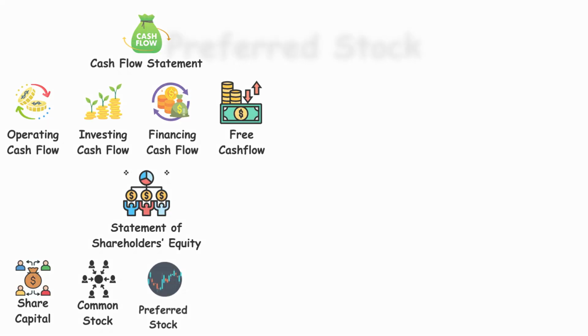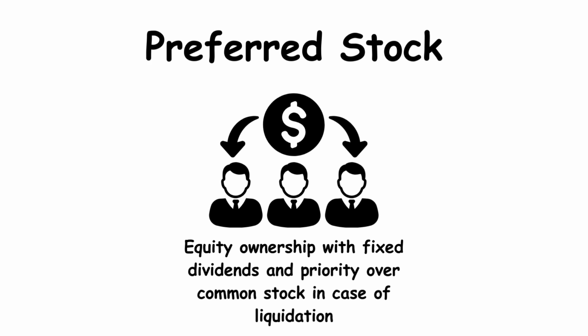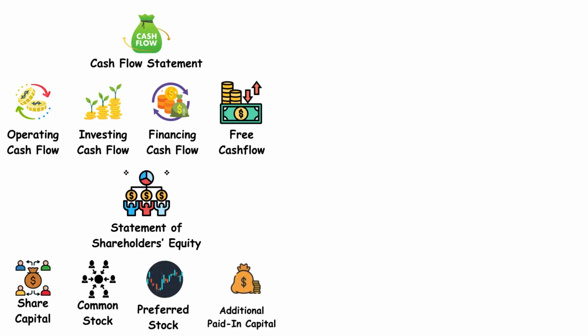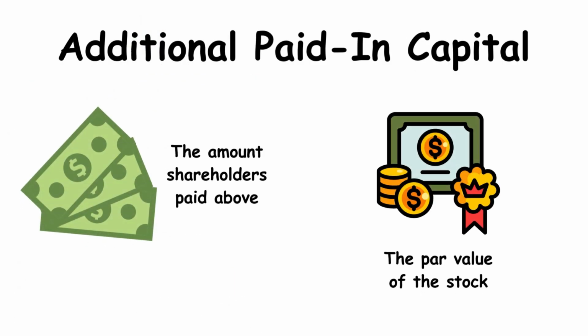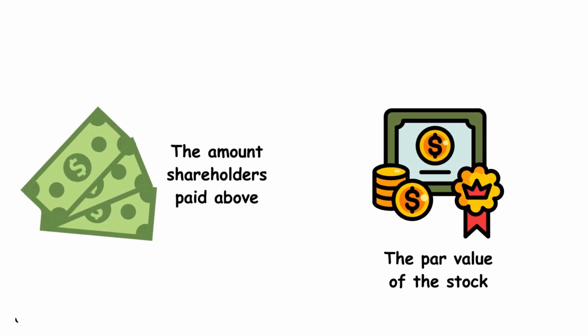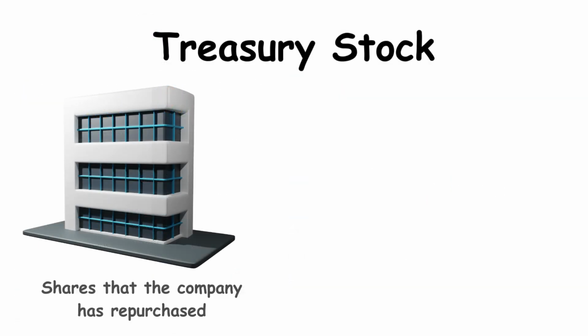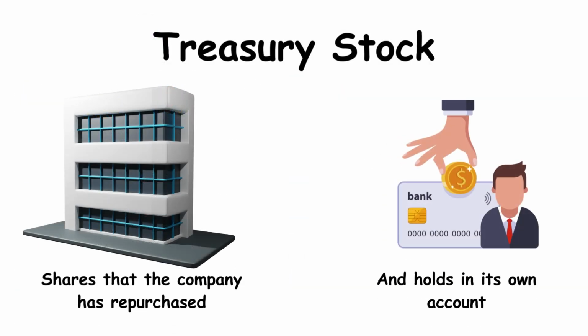Preferred stock, equity ownership with fixed dividends and priority over common stock in case of liquidation. Additional paid-in capital, the amount shareholders paid above the par value of the stock. Treasury stock, shares that the company has repurchased and holds in its own account.